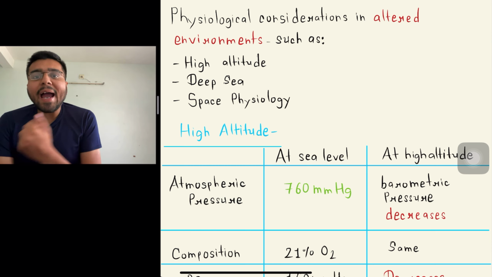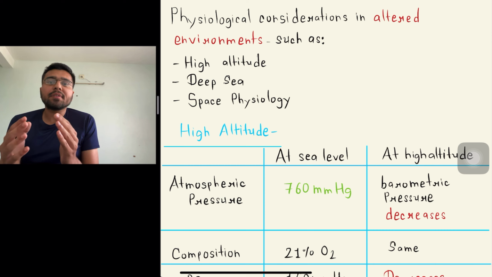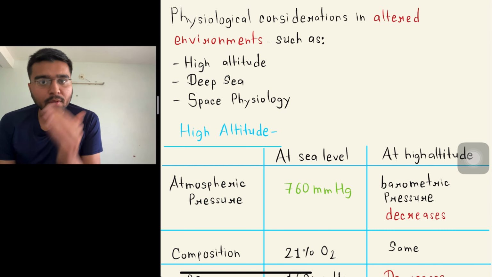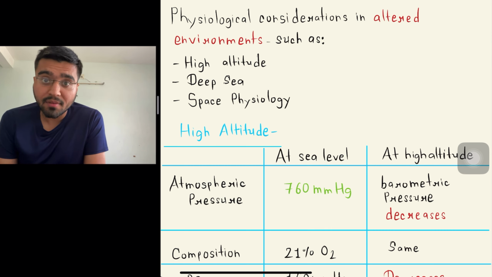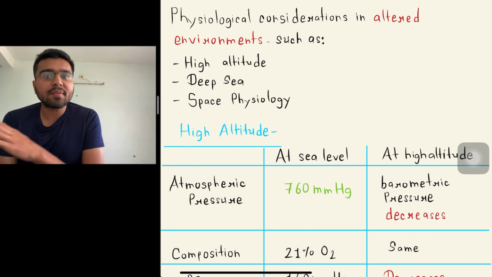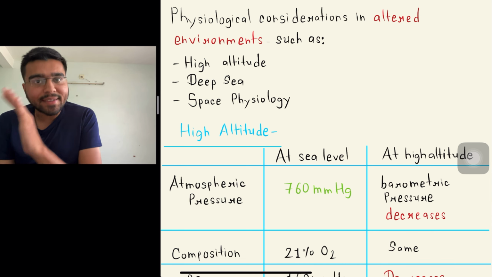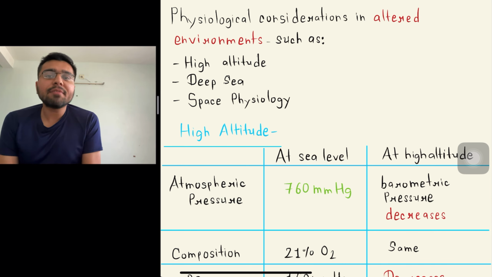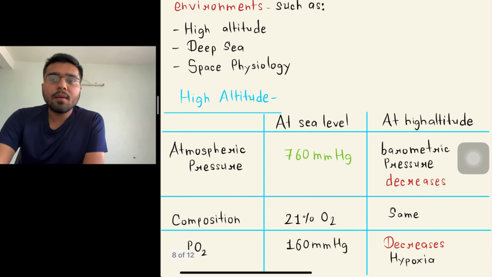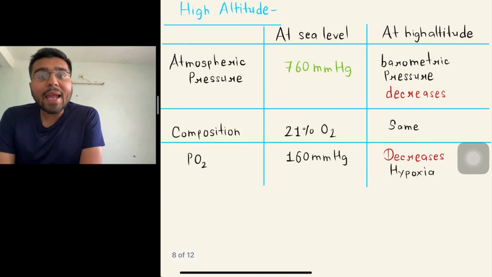The first one is high altitude. In high altitude the physiological changes happen. In deep sea and in space also physiological changes happen in our body. So what kind of physiological changes happen, what kind of disease is associated with it, and what is the treatment of those diseases, that we are going to discuss in this module. So the first thing is high altitude.